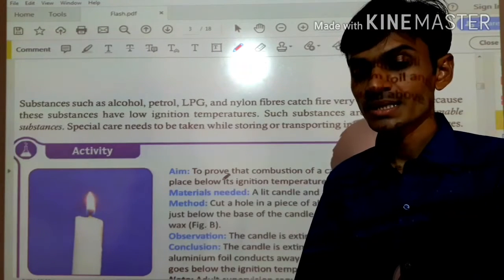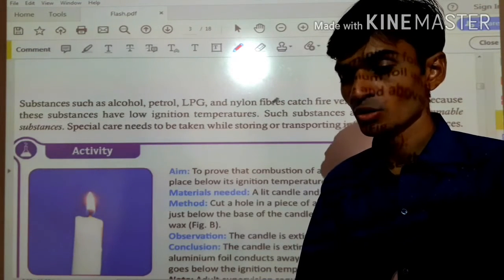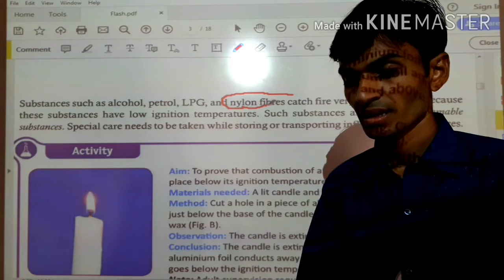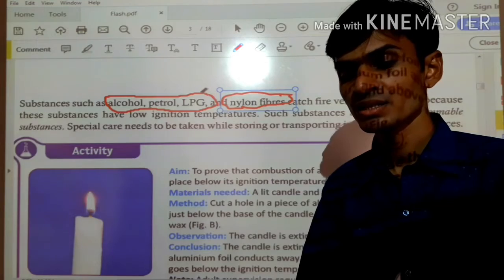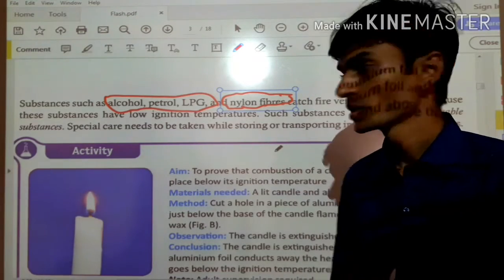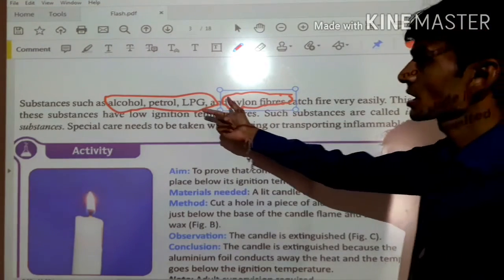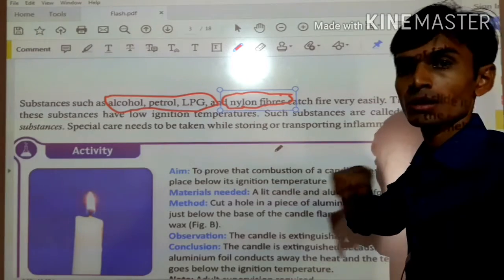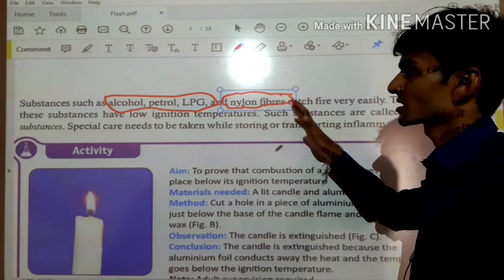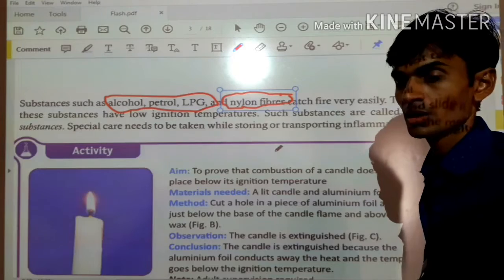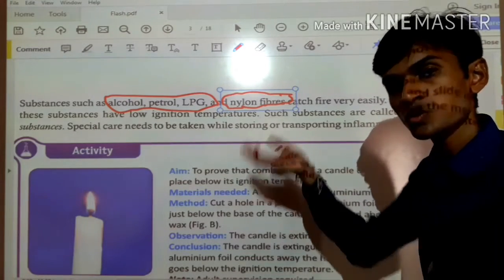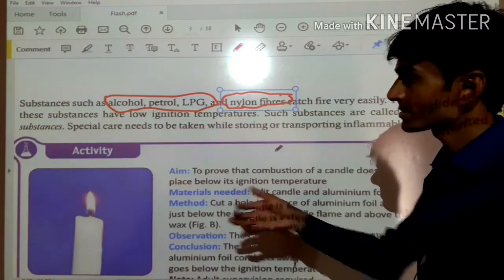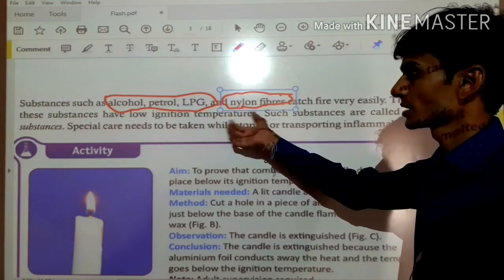Now substances such as alcohol, petrol, diesel, nylon catch fire very quickly. Why? Because their ignition temperature is very low. The ignition temperature of alcohol, petrol, LPG, kerosene is very low. If we discuss gas, the ignition temperature of gas is also very low, right? It is less than alcohol and petrol, right?